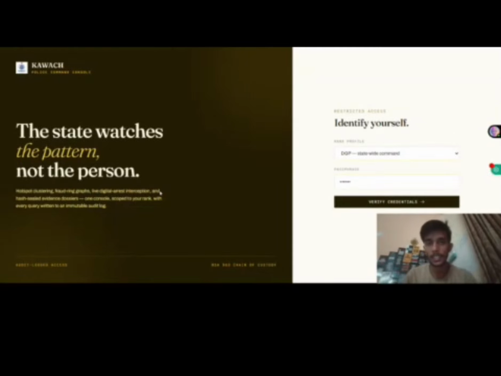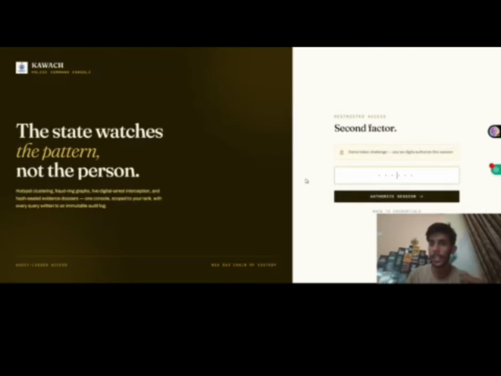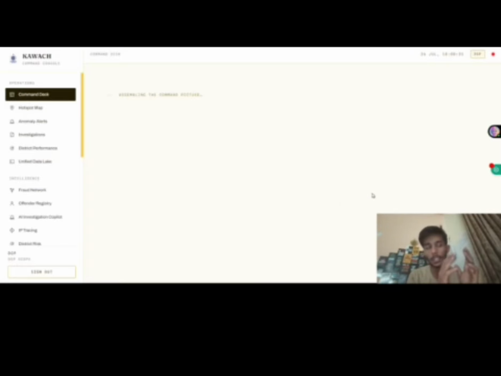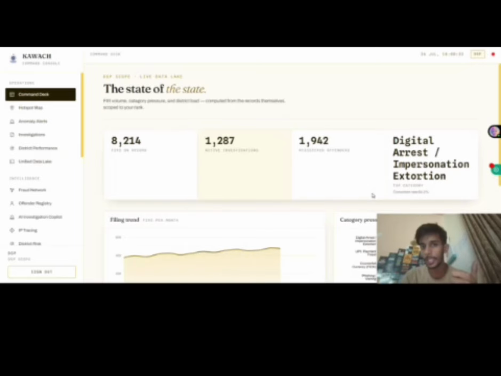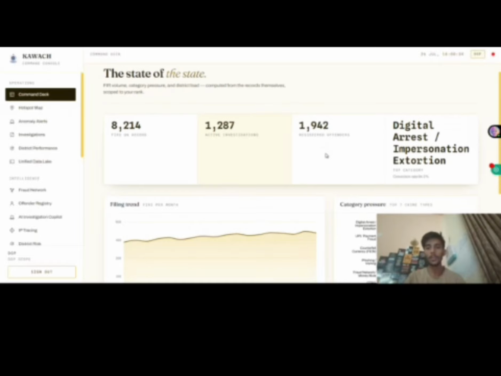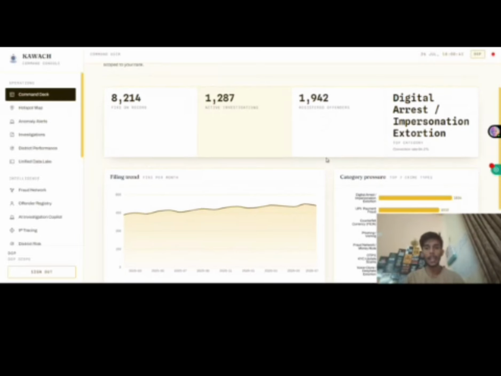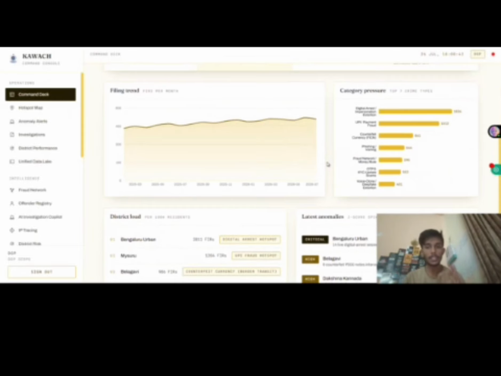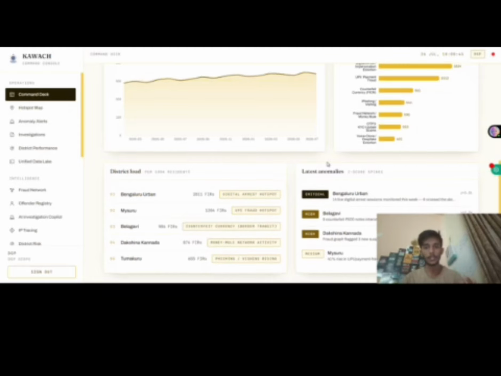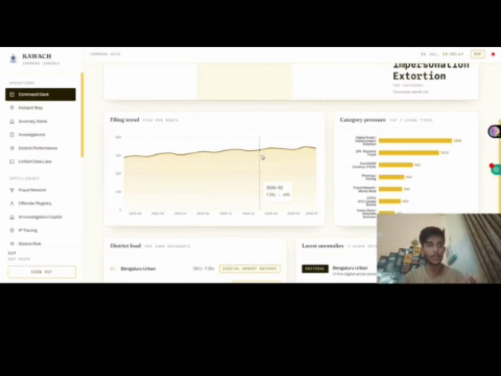Good morning, judges. This is Kavach, the state's first AI driven community safety and crime intelligence platform, which transforms raw siloed data into real time spatial, predictive, and relational intelligence. This is our centralized dashboard, which gives you an overview of all the features we have implemented and a walkthrough for anybody who directly logs into this command console. A completely interactive dashboard. Let me give you a walkthrough of all our features one by one.